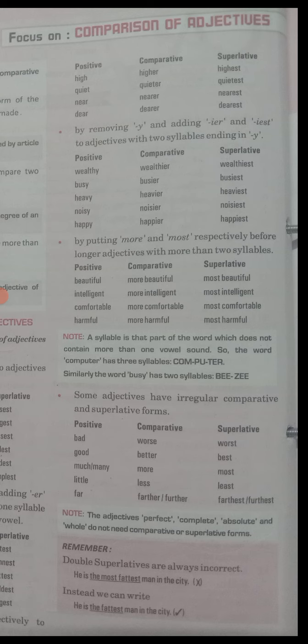Like bad is not following like badder or badding. Here the word changes from bad to worse and worst. Same, good is not changing here to gooder or gooding. Here good is changing to a new word, that is your better and best. So if the word is same, if you are changing